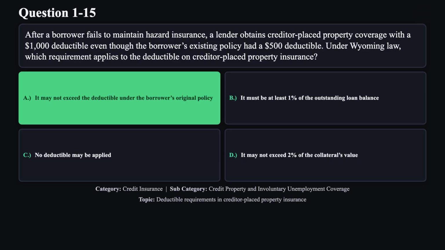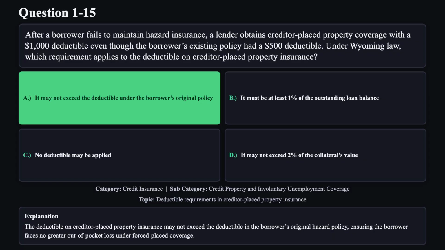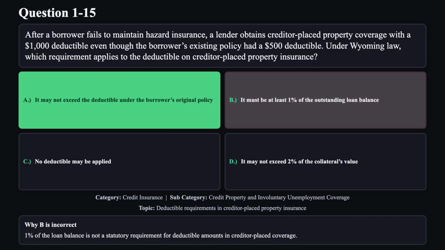The correct answer is A. The deductible on creditor-placed property insurance may not exceed the deductible in the borrower's original hazard policy, ensuring the borrower faces no greater out-of-pocket loss under forced-placed coverage. Reason B is not correct. 1% of the loan balance is not a statutory requirement for deductible amounts in creditor-placed coverage.